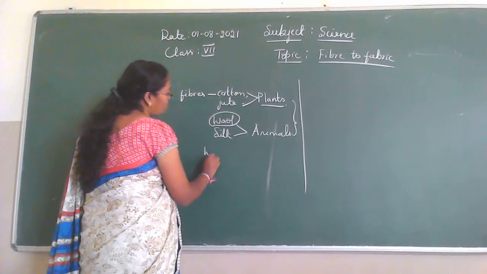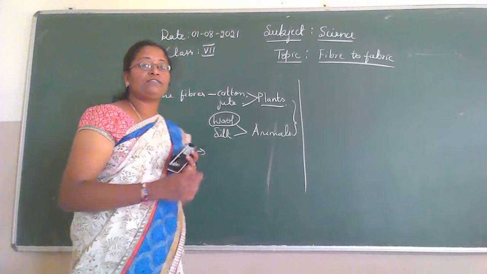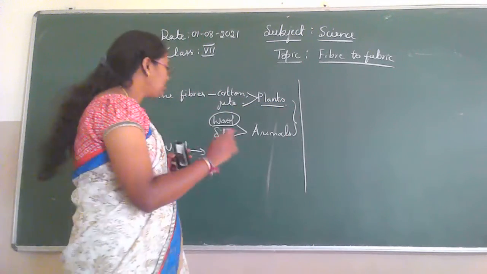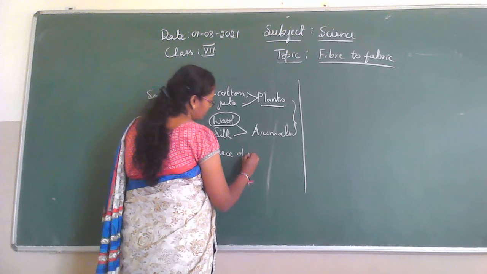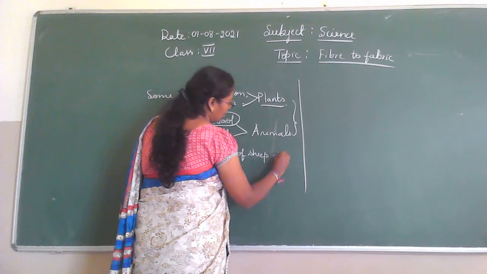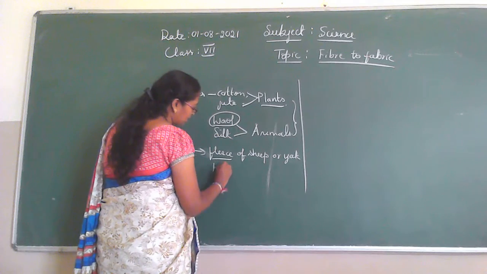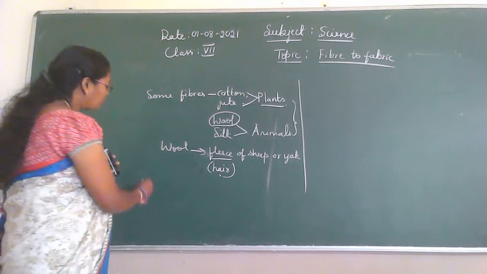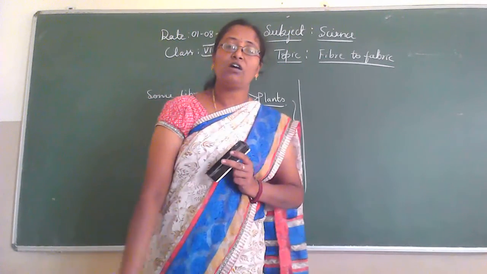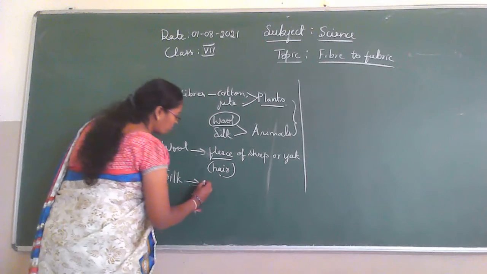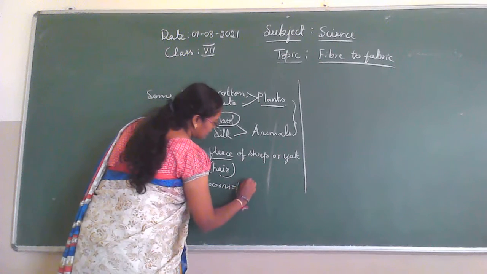Wool is obtained from the fleece or hair of sheep or yak. Is it? So fleece means hair. And then what about silk? Silk is obtained or drawn from the cocoons of the silkworm.